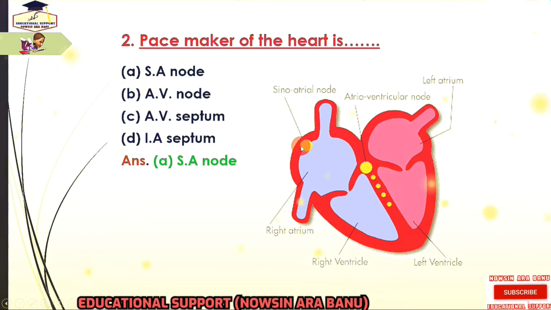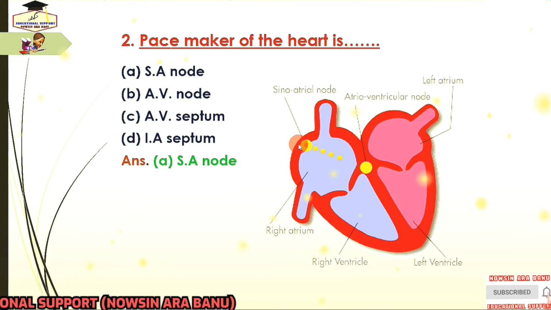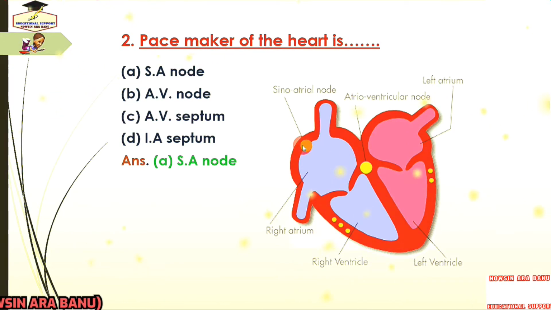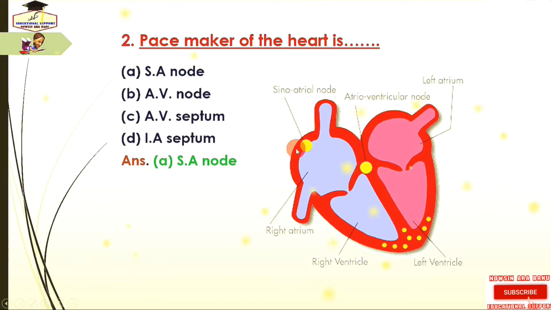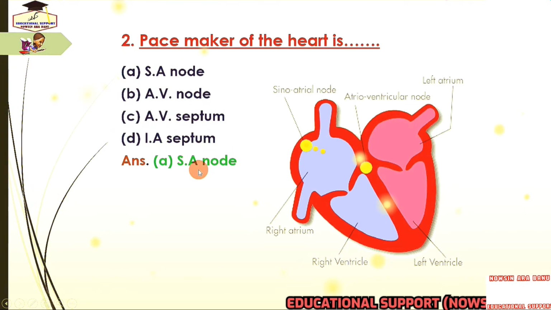So, how does SA node work? SA node produces electrical impulses that cause your heart to beat. So, the answer is SA node.